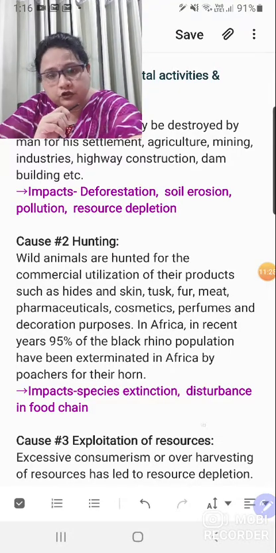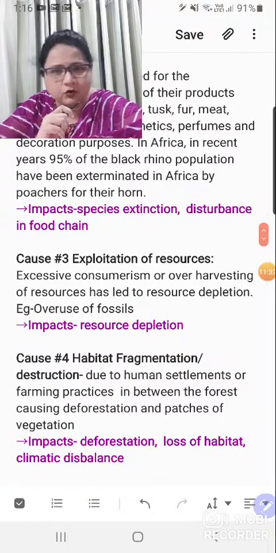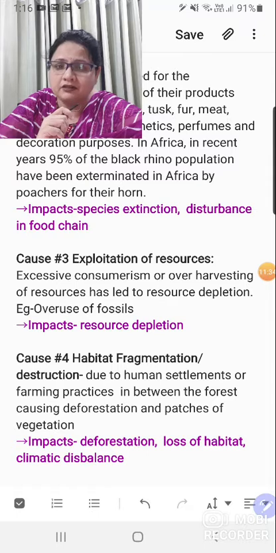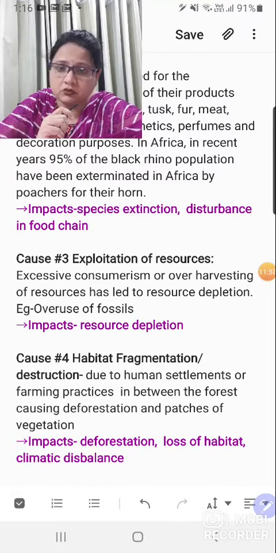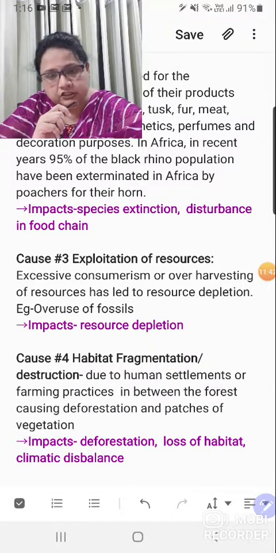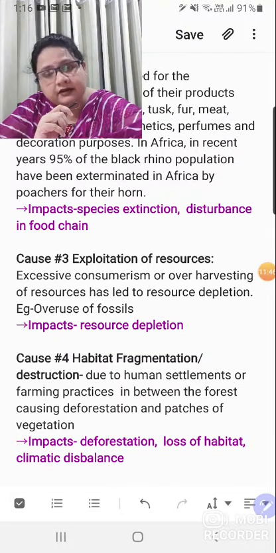Third one, exploitation of resources. You may link it up with overpopulation. The more the population, the more the demand, and to fulfill the demand, the resources are used at a higher pace. More resource utilization will lead to the problem of resource depletion. Another one, habitat fragmentation or habitat destruction.